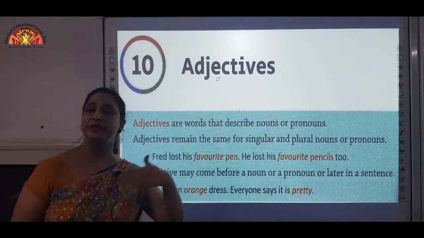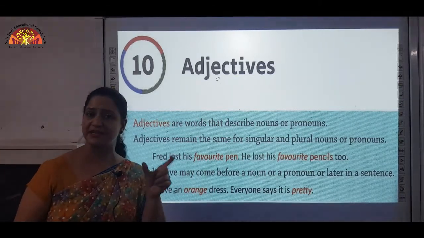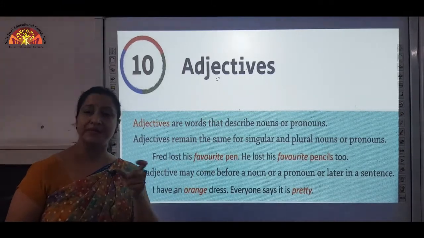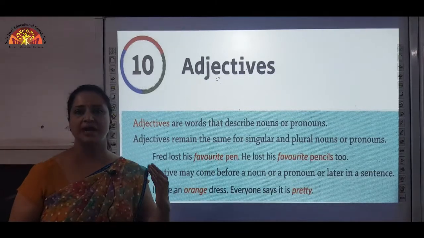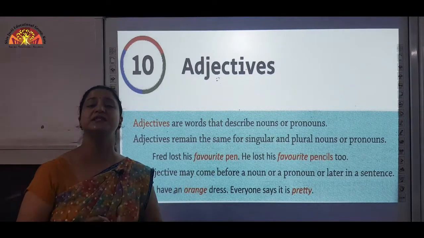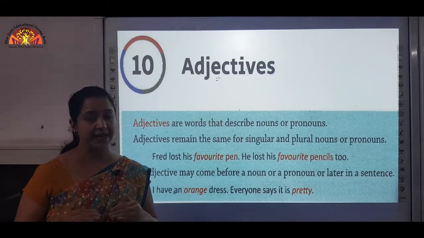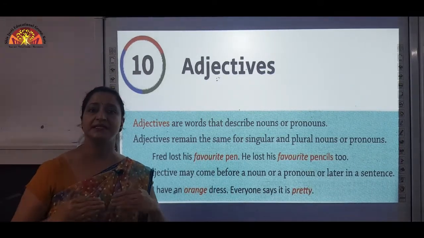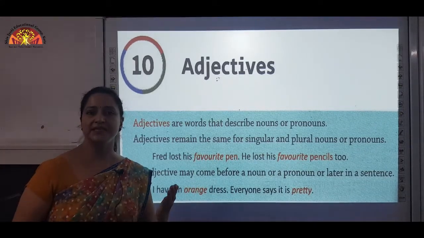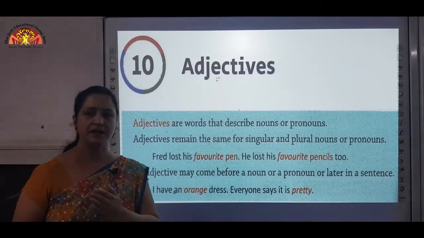And like that, also in the previous sentence I have said we ate some delicious food. Here delicious is an adjective. We can say we ate some spicy food, some yummy food, some tasty food. So all these words, yummy, tasty, spicy, delicious, are adjectives because they are describing food, because food is a noun. So once again I am telling you, words which tell us more about nouns and pronouns are called adjectives, or you can say adjectives are the describing words which describe nouns and pronouns.